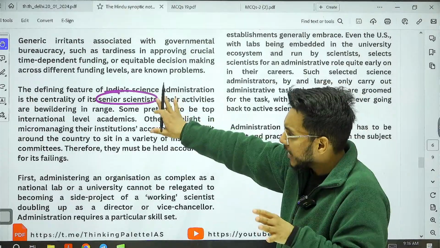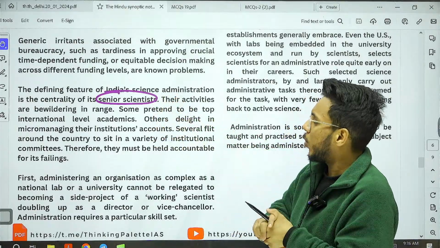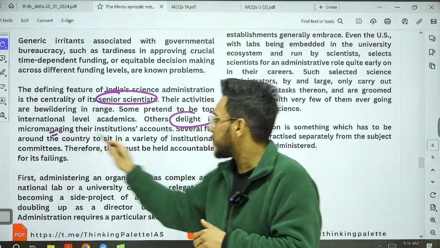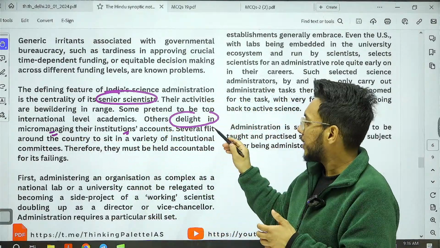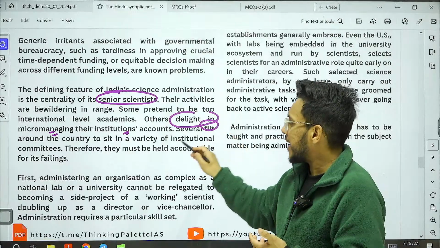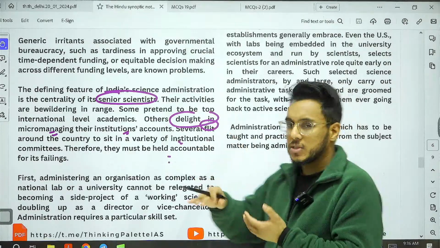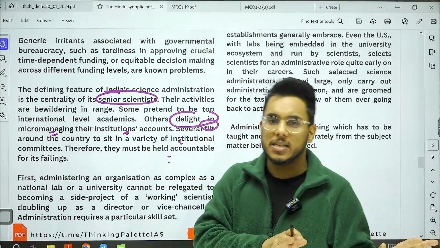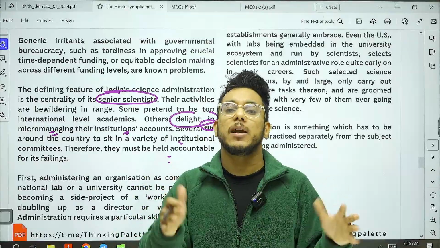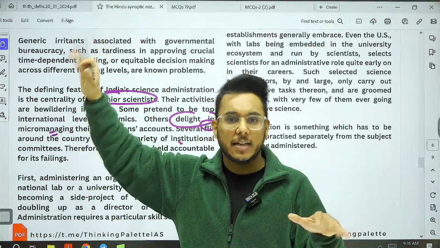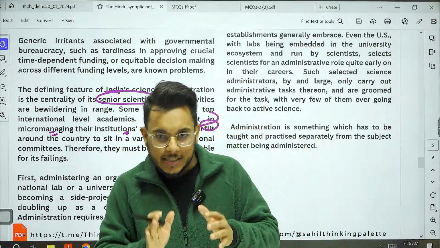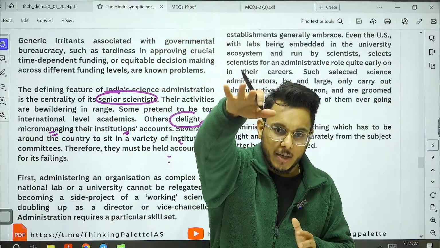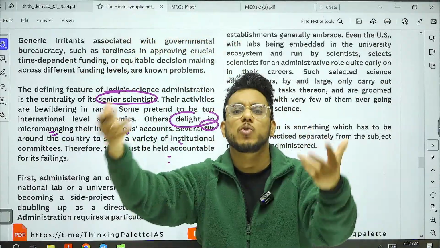Okay. And often their responsibilities are different. For example, they are doing the micromanagement of the institution's accounts. They are sitting on various scientific committees. Sometimes they are fighting litigation with some colleague. For example, there is some other scientist in the organization who says that my promotion has not been given deliberately. And then these senior scientists are representing the institution. So what is happening? Senior scientists are doing management, sitting on committees, looking after the finances, managing the human resources, and in these things they are not able to work with efficiency.